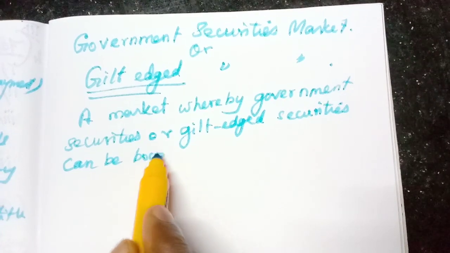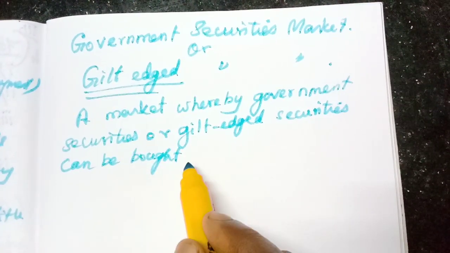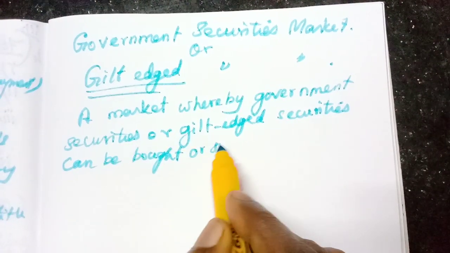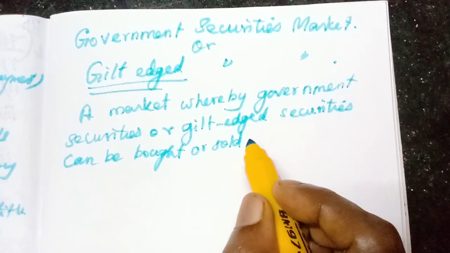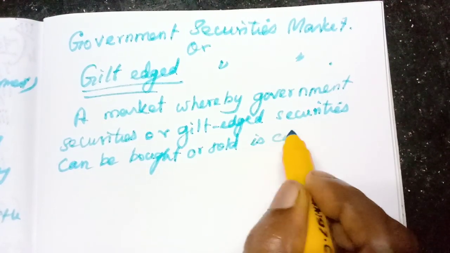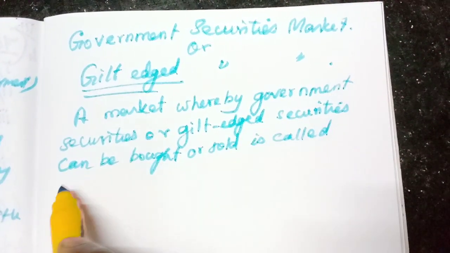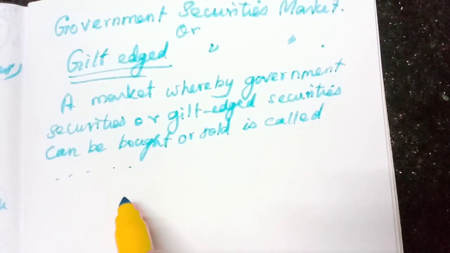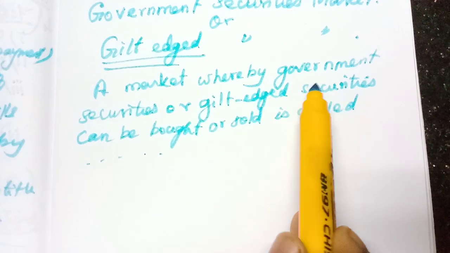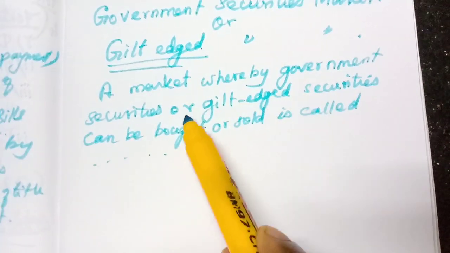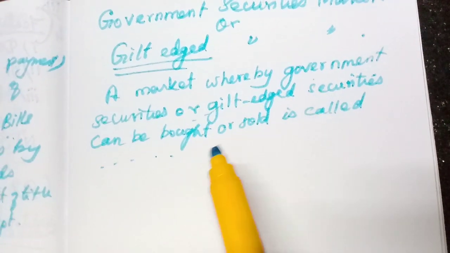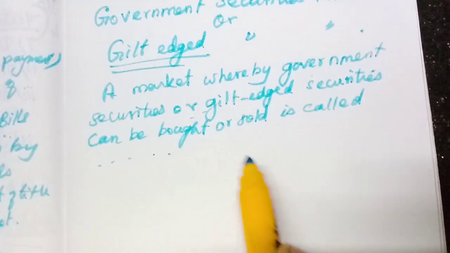You can buy government securities or you can sell them. That place is called the government securities market or gilt-edged securities market. So it is a market where we can buy and sell government securities, and because government securities are called gilt-edged securities, it is called that.